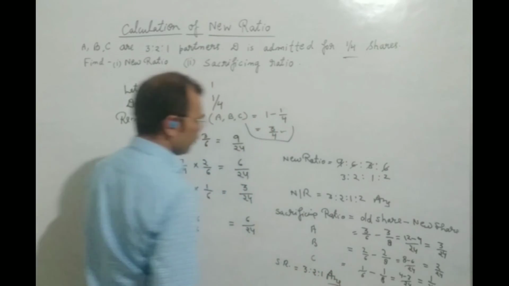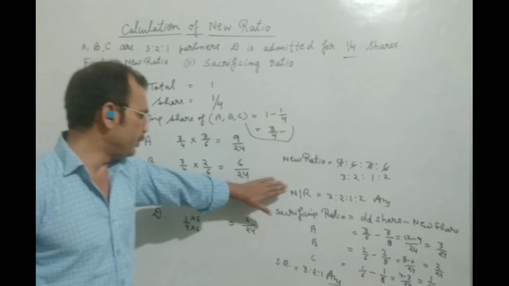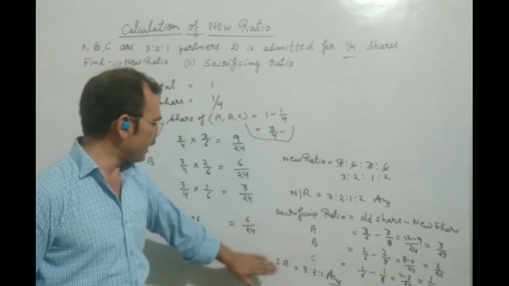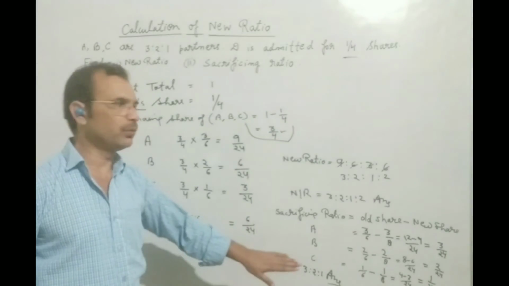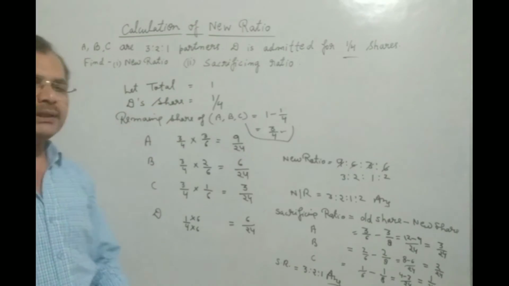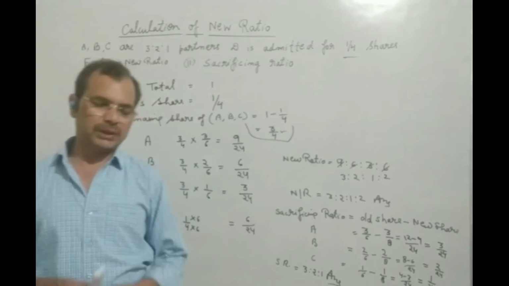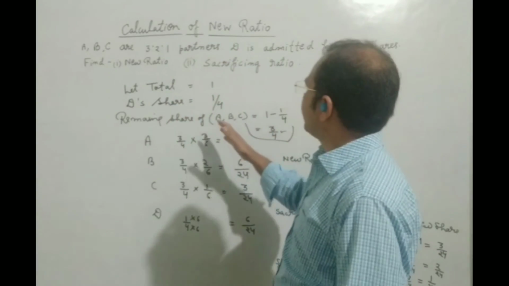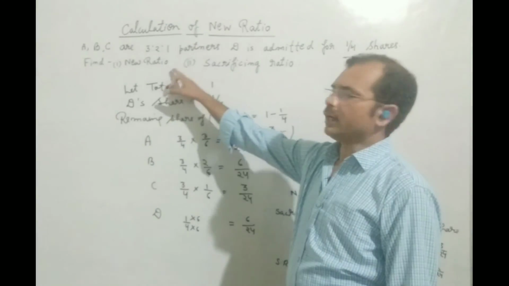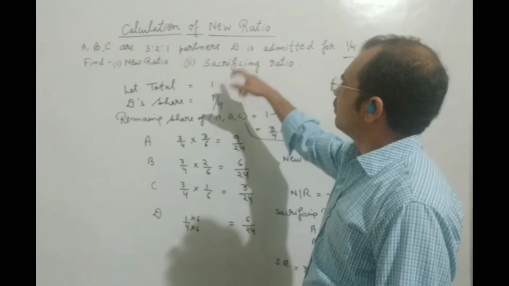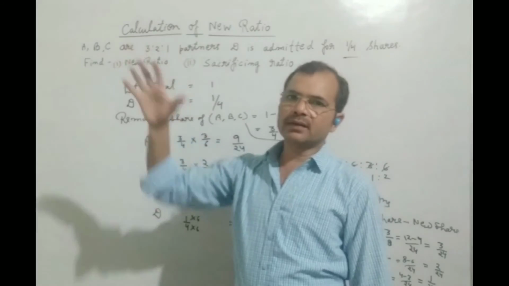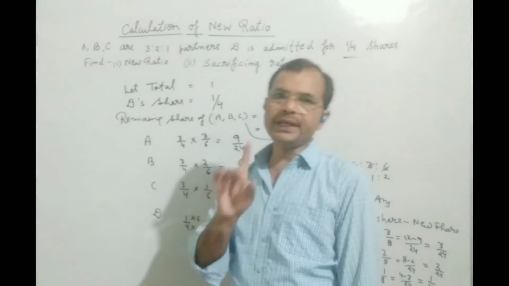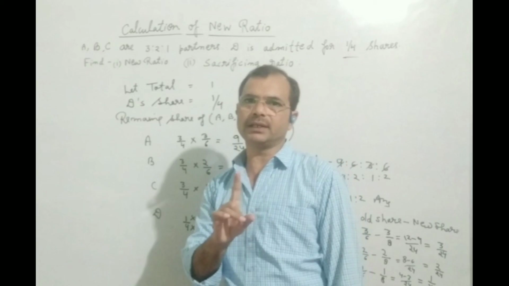In this way, we will find the new ratio, and in this way, we will find the sacrificing ratio. So, students, I think you have understood this question very well: how we can calculate the new ratio and sacrificing ratio when a new partner comes into the firm. But this is only one condition.